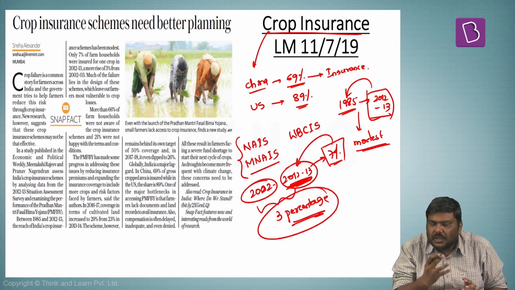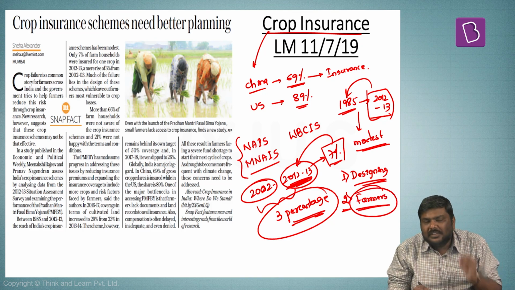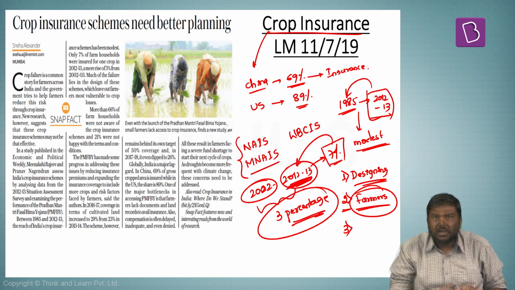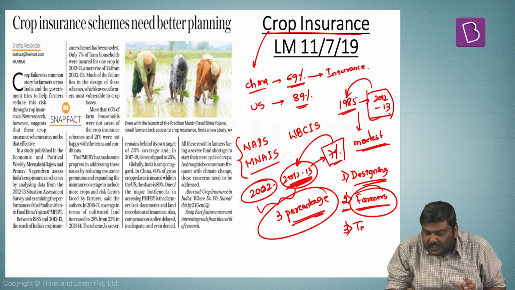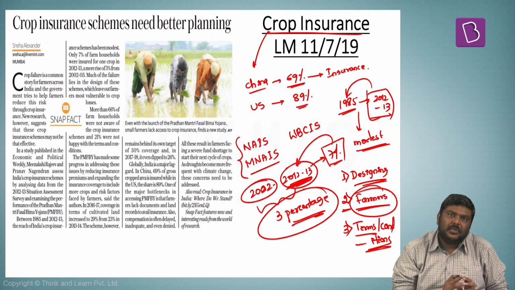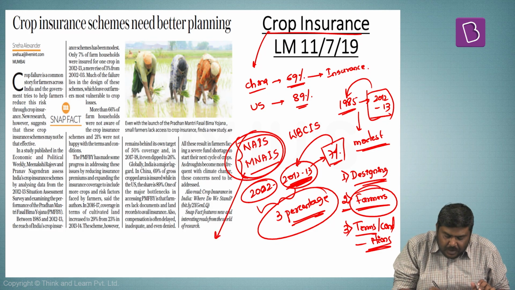What were the issues? Issues were, one, the designing of the scheme was not done properly. Second, a large number of farmers did not know about these particular schemes. And third, even in case of the farmers who knew about these crop insurance schemes, they were not happy with the terms and conditions that were imposed to avail them. So Government of India in the recent times merged these kinds of agriculture insurance schemes and implemented a new scheme, Pradhan Mantri Fasal Bima Yojana.